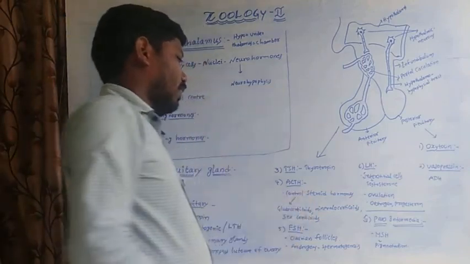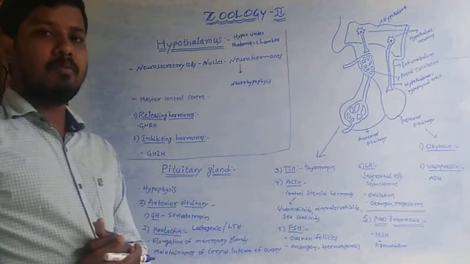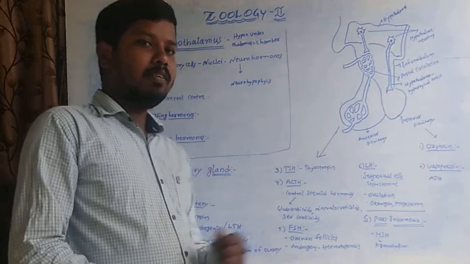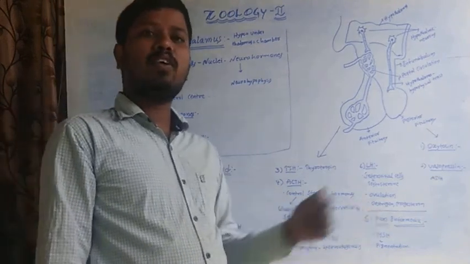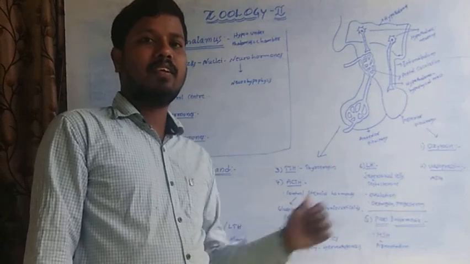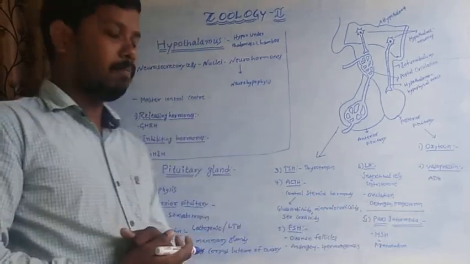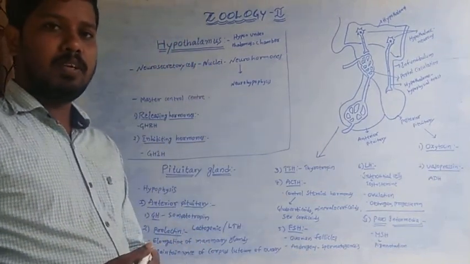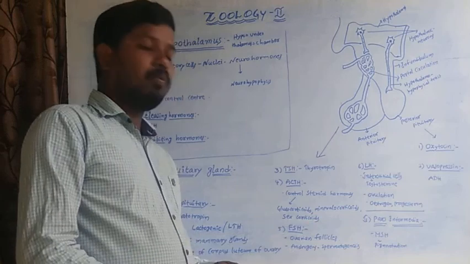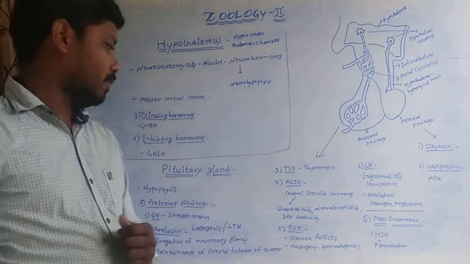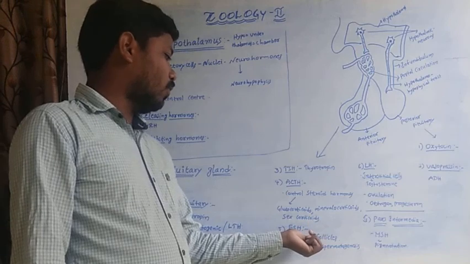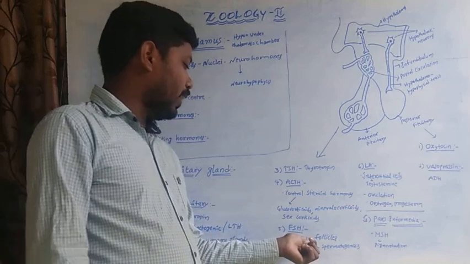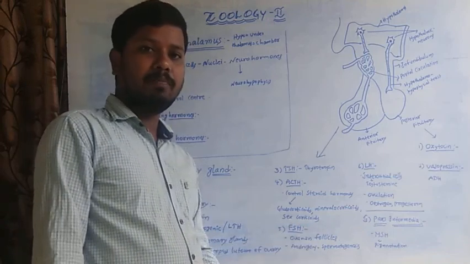Fourth one is the adrenocorticotropic hormone. So it controls the steroid hormones such as glucocorticoids, mineralocorticoids and sex corticoids of the adrenal cortex. Fifth one is the follicle stimulating hormone. So follicle stimulating hormone stimulates the follicles. So here in females, ovarian follicles are stimulated by the follicle stimulating hormone.